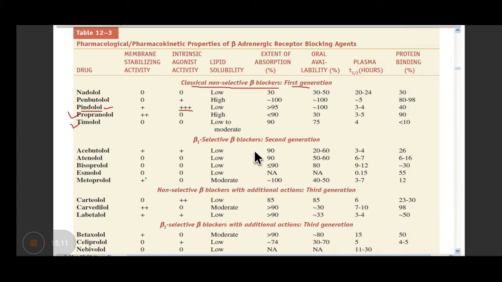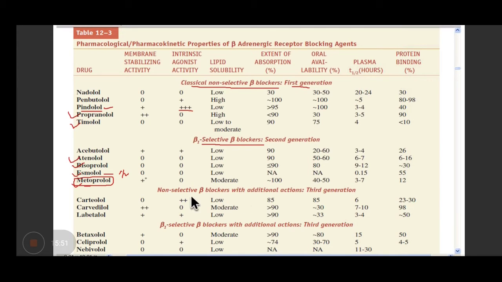Then the second group, which is beta 1 selective group. Here we have atenolol, bisoprolol, esmolol, and metoprolol. Now, please remember this drug esmolol is given intravenously. It is again given in hypertensive emergency or in myocardial infarction. Rest of the drugs can be given orally. So nowadays, the drug which is widely being prescribed is metoprolol. The brand name is Betaloc. So this is widely being prescribed in ischemic heart disease also, as well as congestive heart failure. So it is a selective beta blocker.